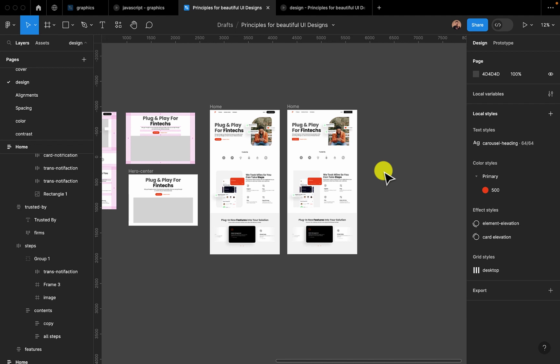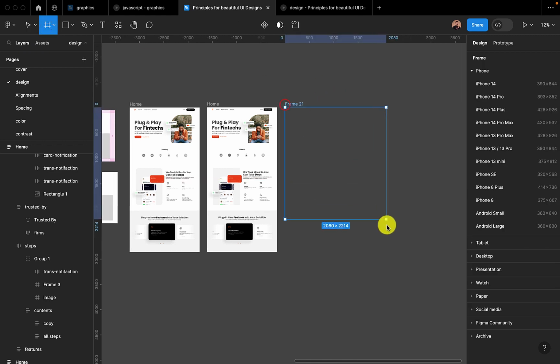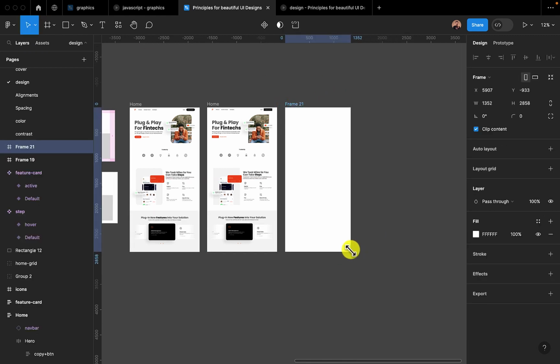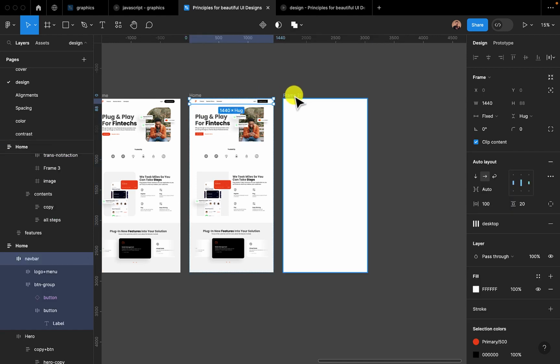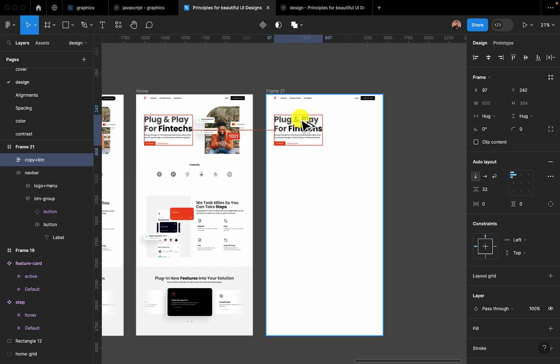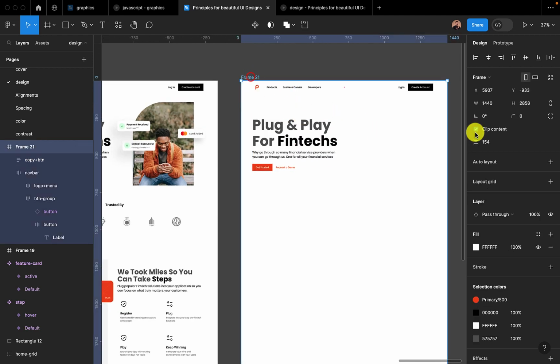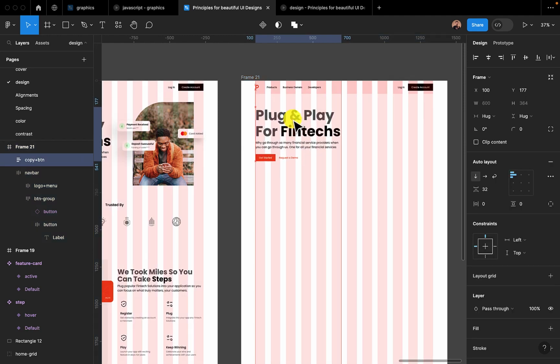So let's go ahead. Now, what exactly is page layout? Page layout simply means how you want to design your page entirely and how it works from row to row. Let me ensure that this is actually up to the width from row to row. Now if I want to design a hero, just for the sake of this, let me copy this and paste it here. So let's say I want to design a hero, and I have some text here. Let me see if I can add a layout grid just to make it final. So I have some text here.